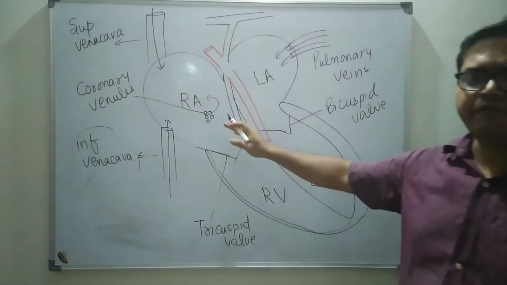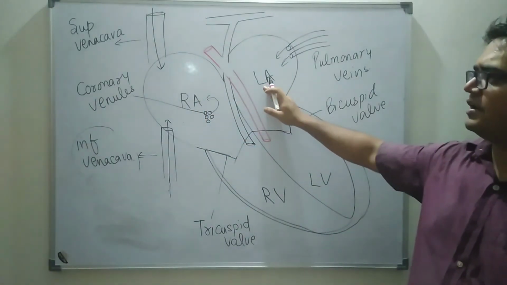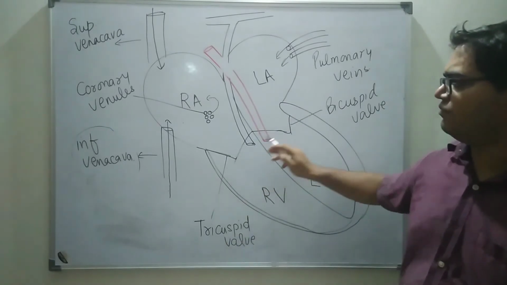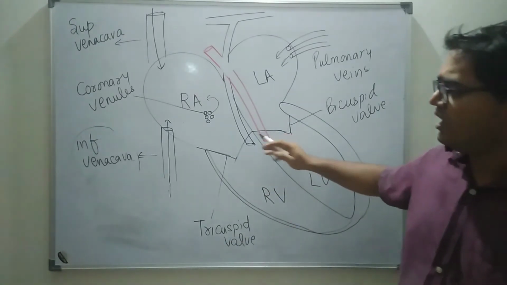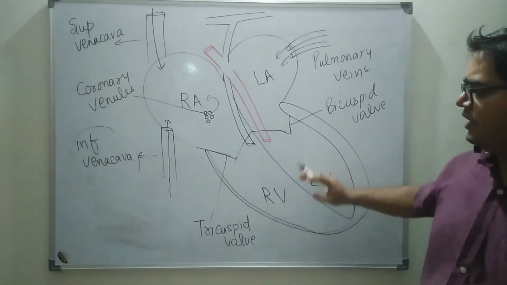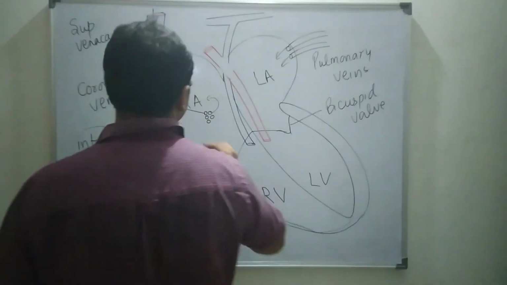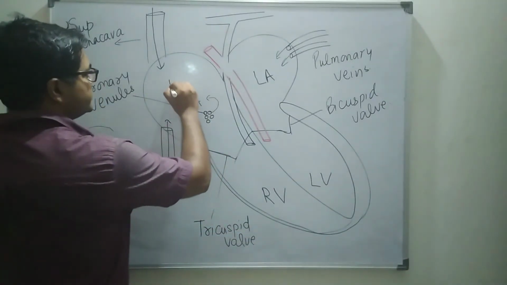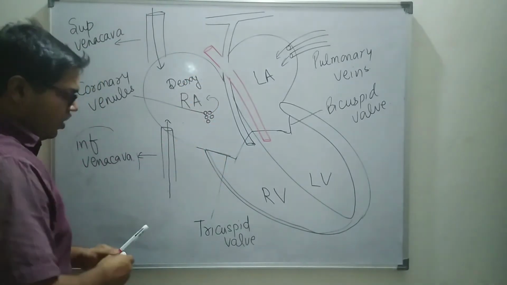Means during the filling of the right atrium and the left atrium, both these valves were closed in order to prevent the outflow of blood into their subsequent ventricles. Now here is deoxygenated blood and here is oxygenated blood.